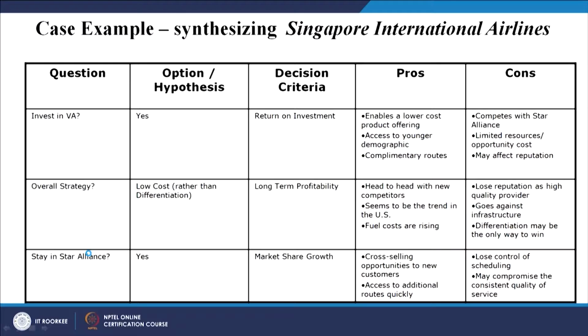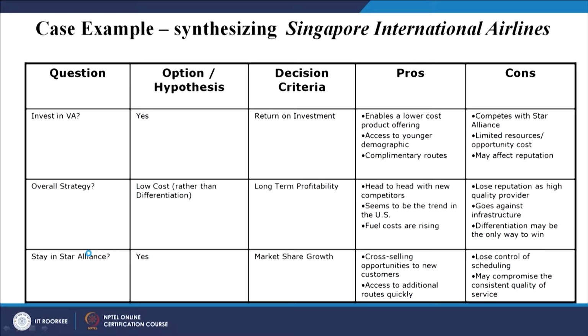Access to younger demographics: those who are the younger demographic will prefer to go by these airlines. And complementary routes will be there, because on those routes other airlines are not going, so complementary airline routes can also be accessible. But what will be the cons? That is, it competes with the Star Alliance. So, if you go by the lower cost and all, then definitely you have to compete with the Star Alliance.